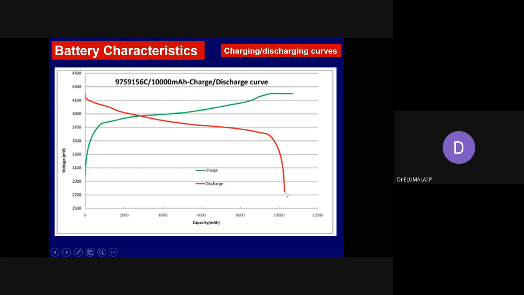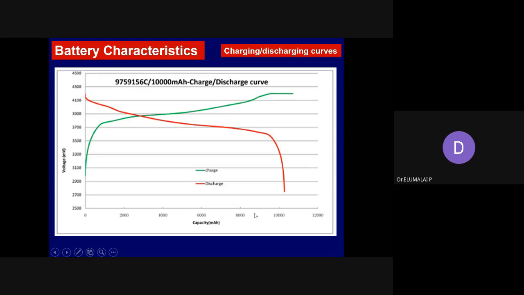Okay, so now what is the capacity? Roughly 10,000 mAh. Let's assume 10,000 mAh. This is voltage.